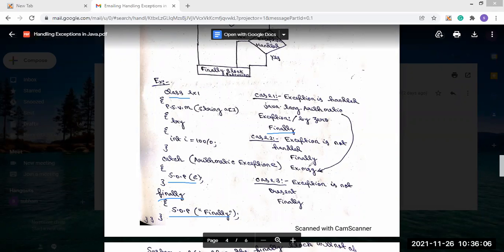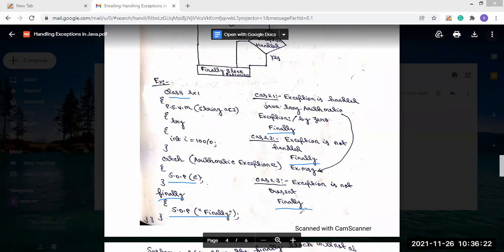Then also the finally message is printed. And if there is no exception, then also the finally message will be printed.